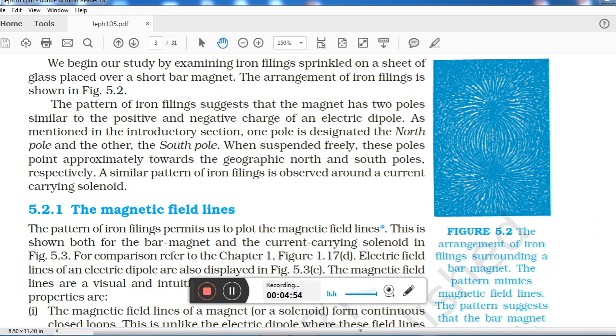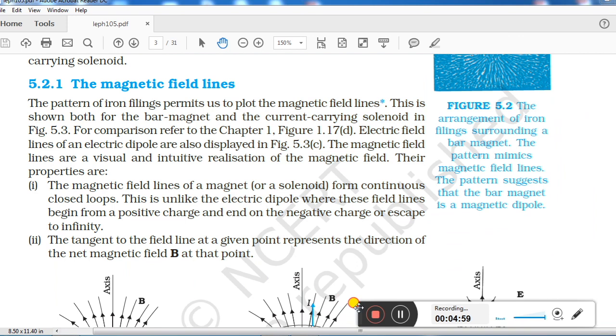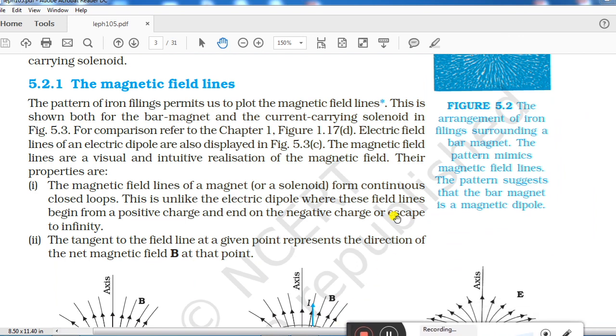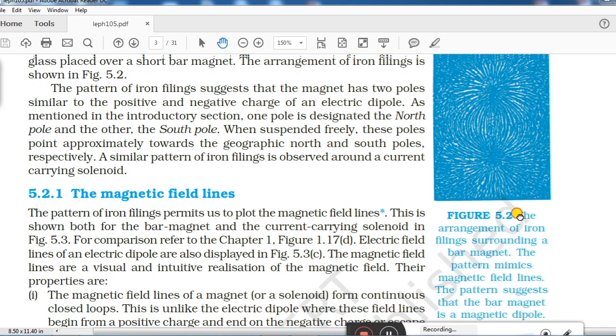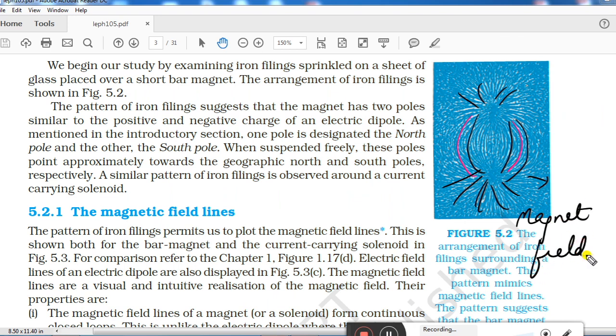Now let us discuss a few points related to magnetic field lines. What is a magnetic field line, or what are magnetic field lines actually? Let us see. As I told you in this figure, the shape in which these iron filings are arranged was representing magnetic field lines. This pattern is representing magnetic field lines. So what are magnetic field lines actually? What is their definition?